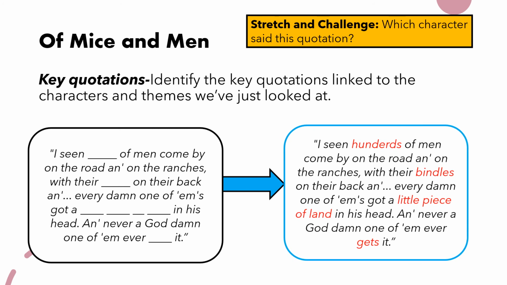So now you can see the words in red were the ones that were missing from the quotation. I've seen hundreds of men come by on the road and on the ranches with their bundles on their back, and every damn one of them got a little piece of land in his head, and never a goddamn one of them ever gets it. So this is of course a very famous quotation from the character Crooks, which ultimately helps to summarise his overall realisation that his dream is never going to come true, and neither are the dreams of Lennie or of George.